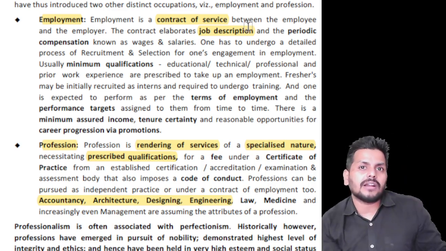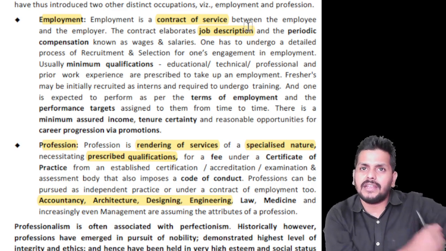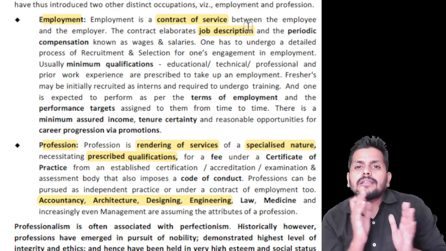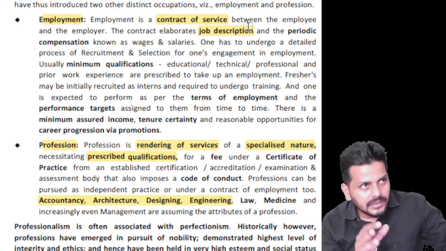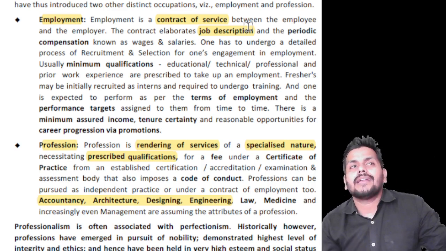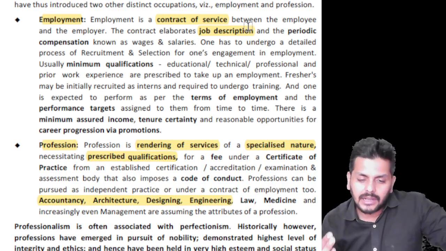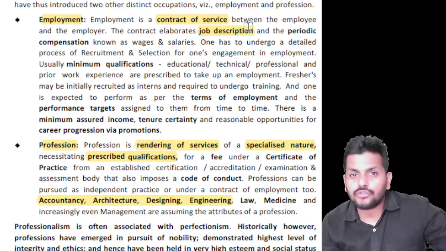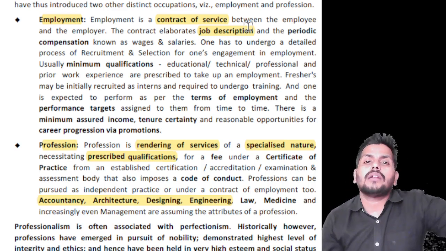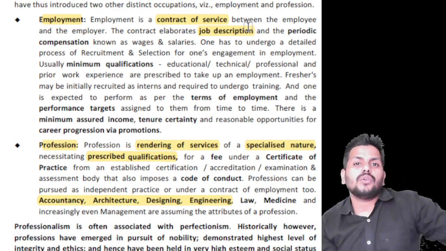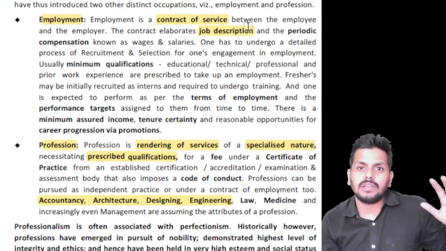Since I studied chartered accountancy, I will render services in that area. If I studied medicine, I will be a doctor. So, profession is about using your skill in the area of your expertise which you acquired by studying. Employment is working under a contract of service, saying that I will render my services, for which you still need the qualification, but you are under a contract with some organization. They bear the risk and you do the activity based on the job description given to you.